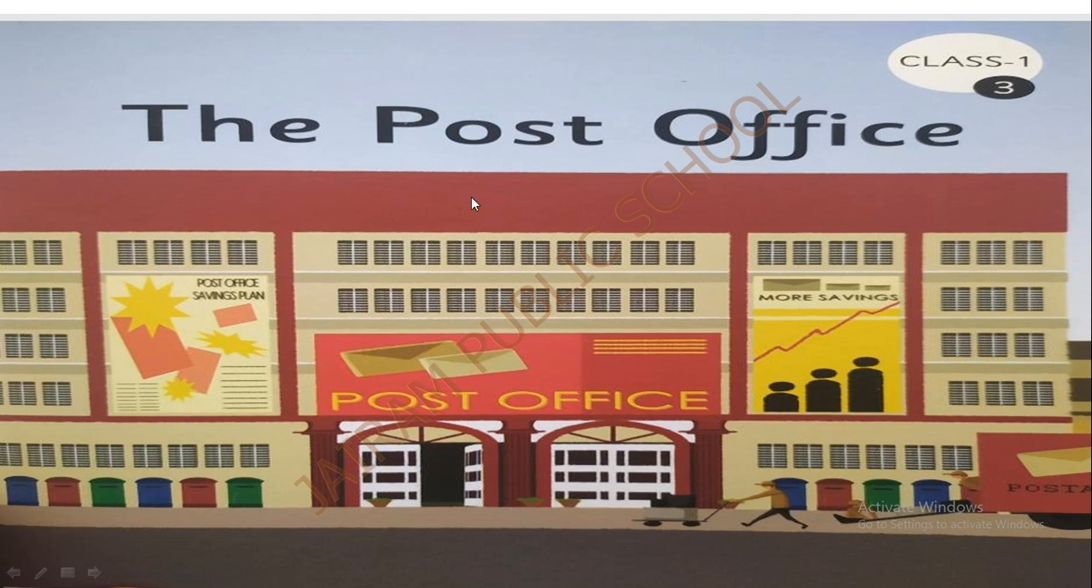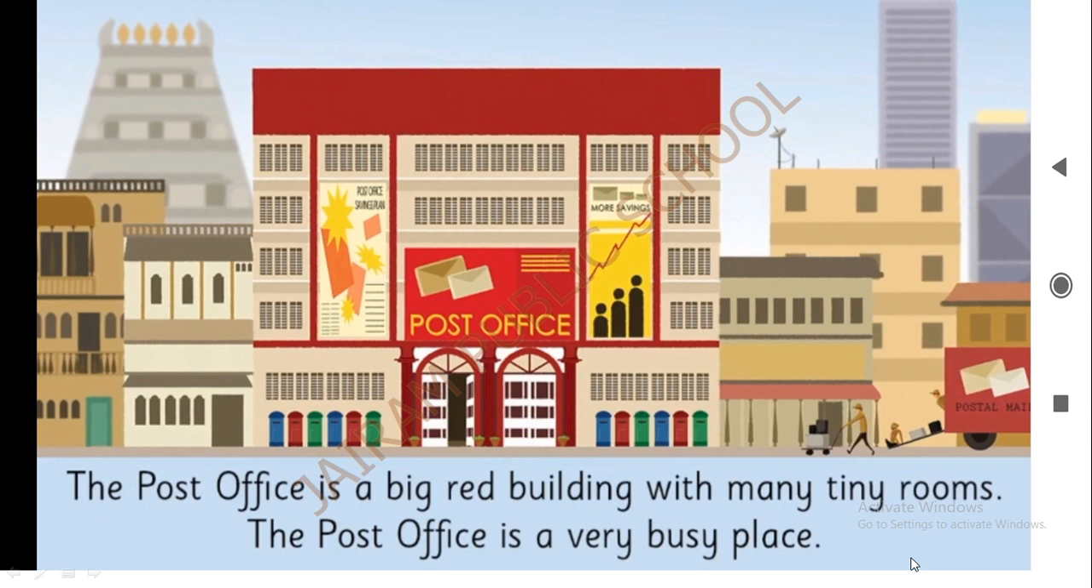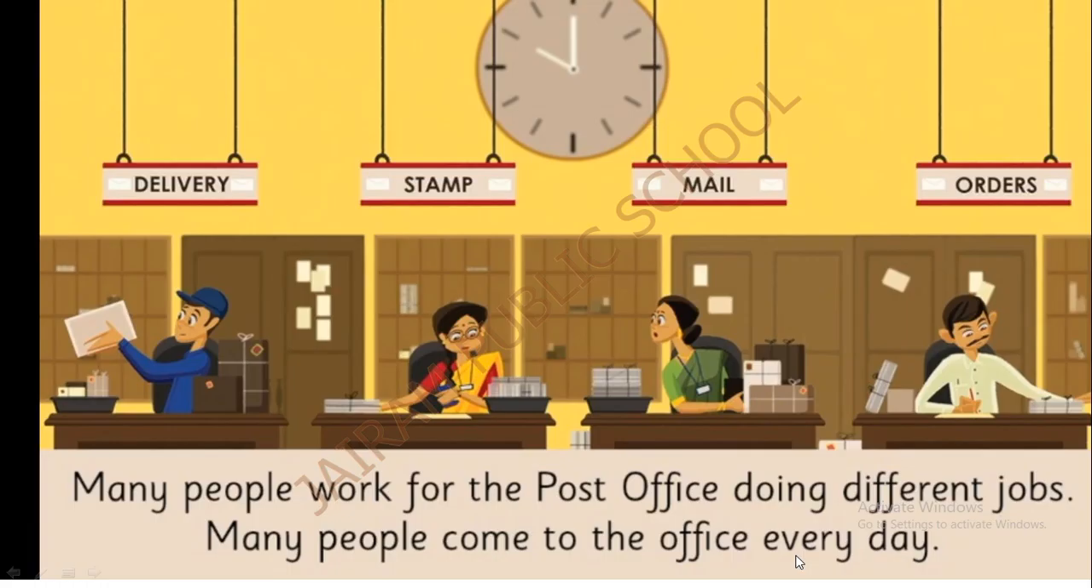Okay, The Post Office. Mrs. Kamala Ravi works in the post office. The post office is a big red building with many tiny rooms. The post office is a very busy place. Many people work for the post office doing different jobs. Many people come to the office every day.